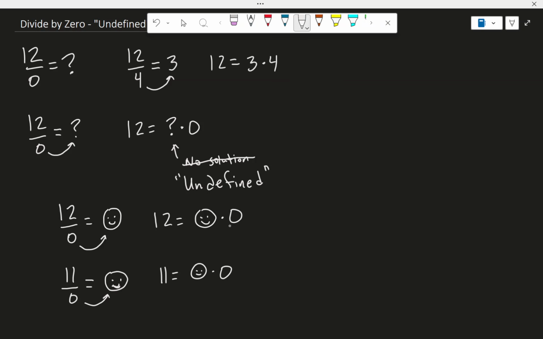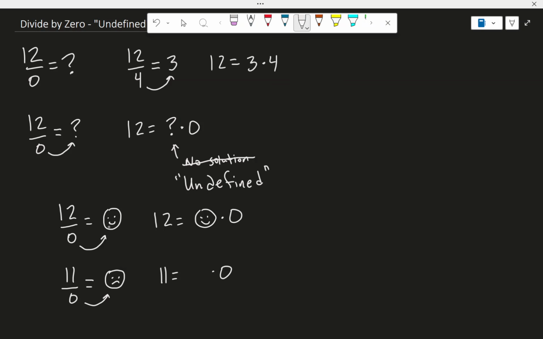This is a bad definition. It could be two different things. Happy face could be 12 divided by 0, or happy face could be 11 divided by 0. So that's a bad way to define or establish an answer. Okay, well, let's just fix this, pretty easy. Let's just say that 11 divided by 0 is sad face. There we go. Problem solved, right?